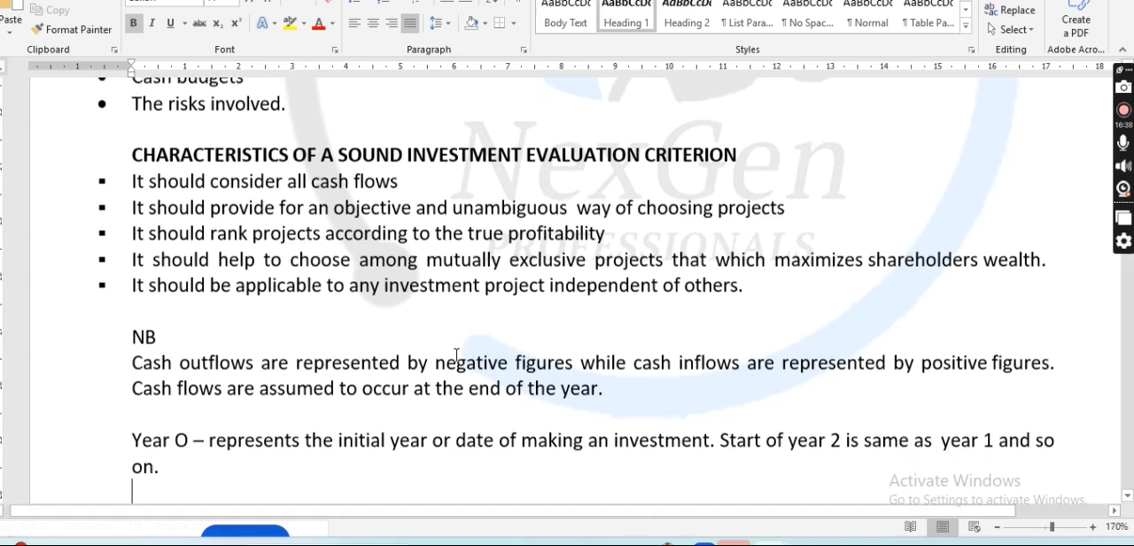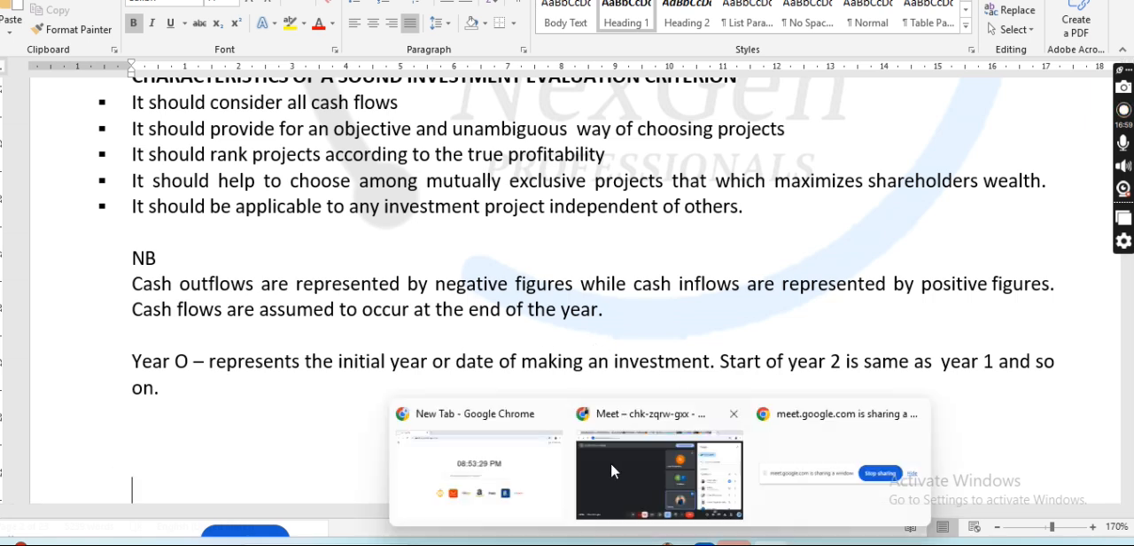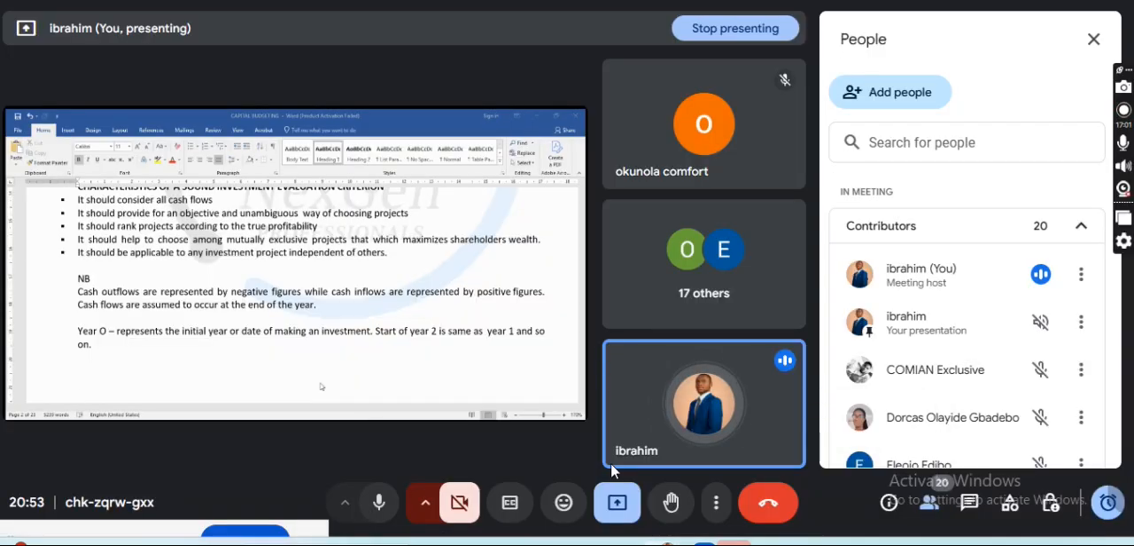Now, another thing is that cash outflows are represented by negative figures, while cash inflows are represented by positive figures. You will know all these things as we move. Now, year zero. Year zero represents the initial year or date of making an investment. Class, the cost of that particular investment will represent year zero, right?